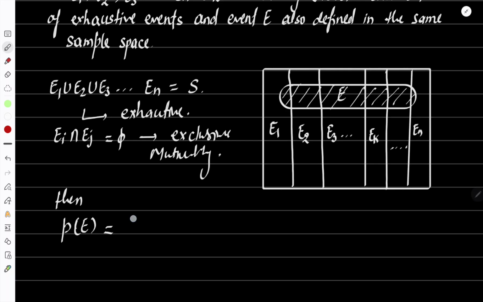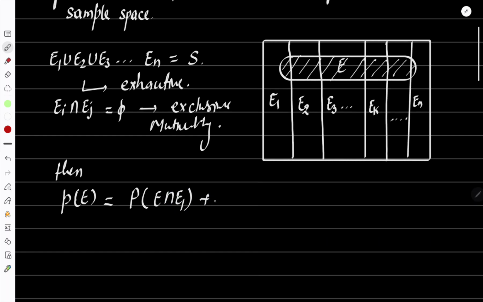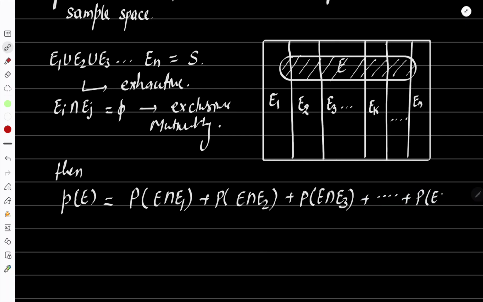Shall I write it as probability of E intersection E1, the part common with E1, plus probability of E intersection E2 plus probability of E intersection E3 plus and so on plus probability of E intersection En.